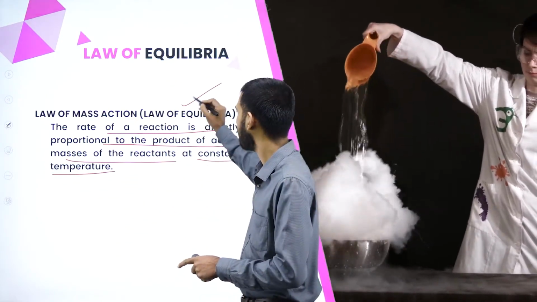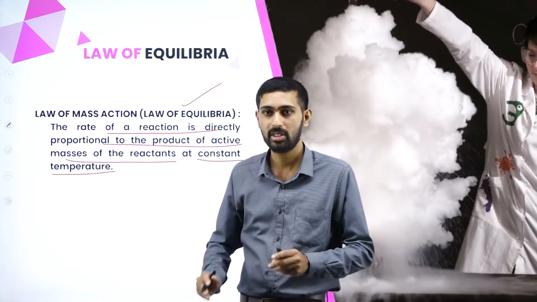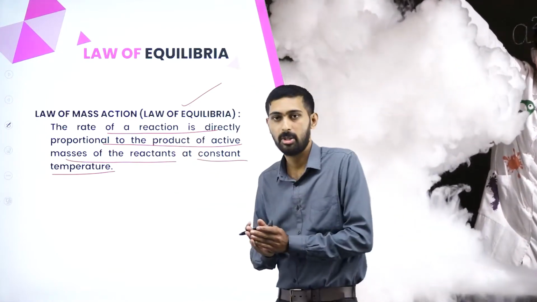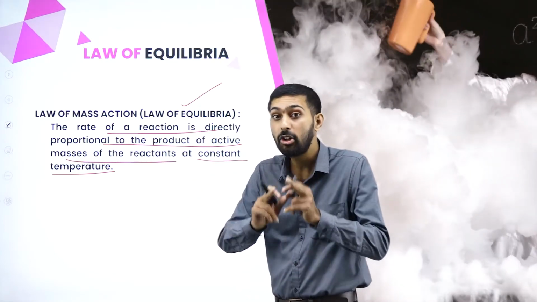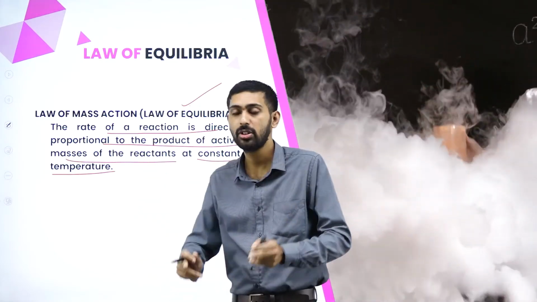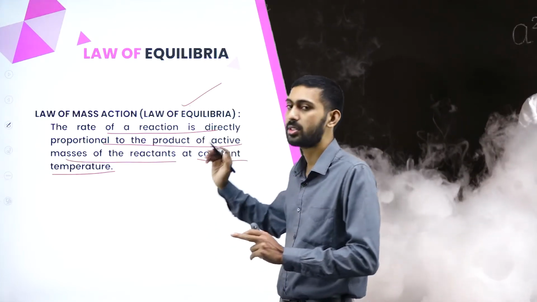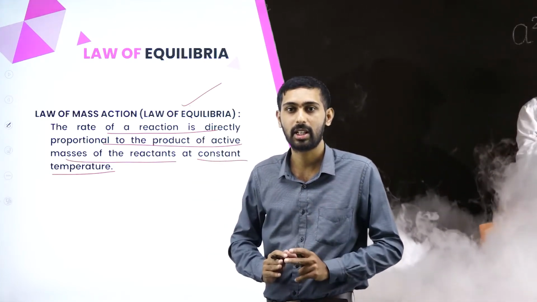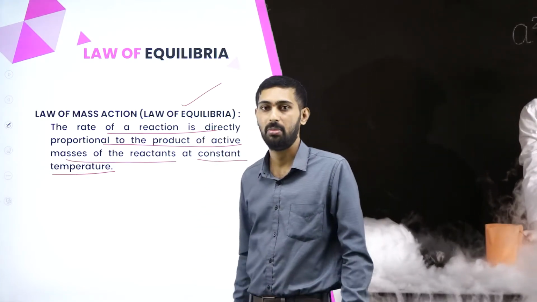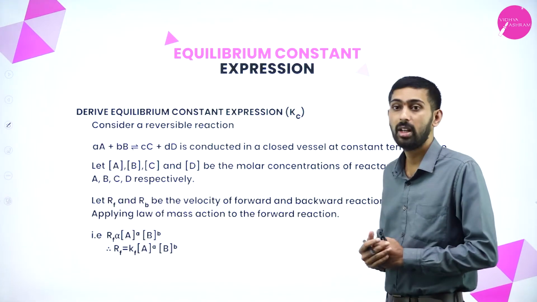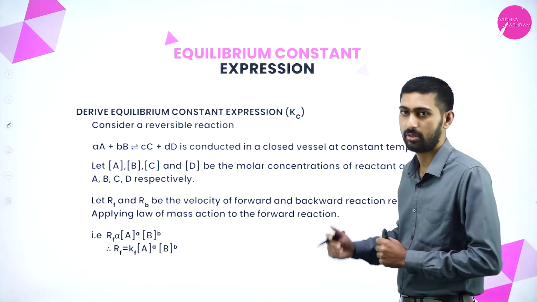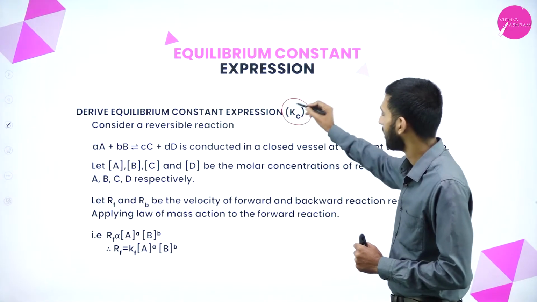Then it is considered the law of equilibria. Now it is a very important topic. From it they derive the equilibrium constant expression. Okay, it is represented by Kc.